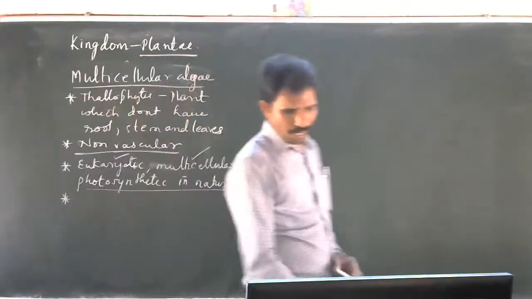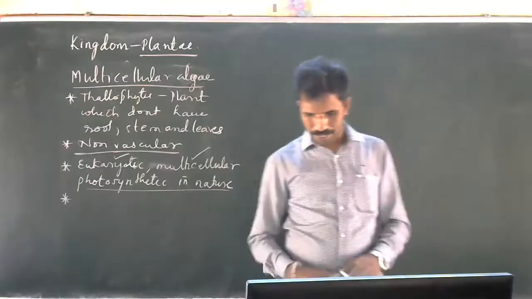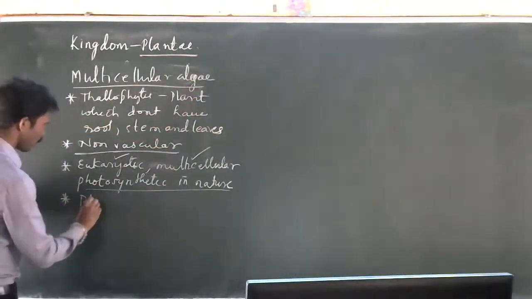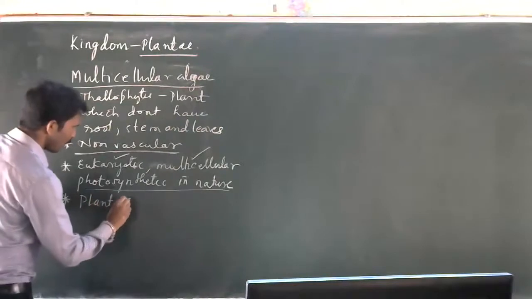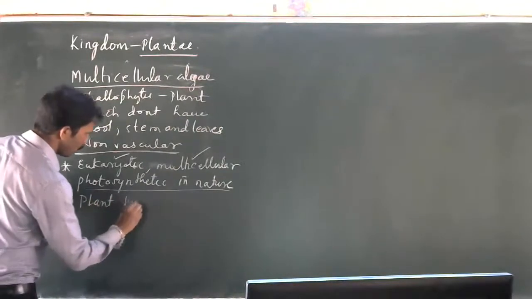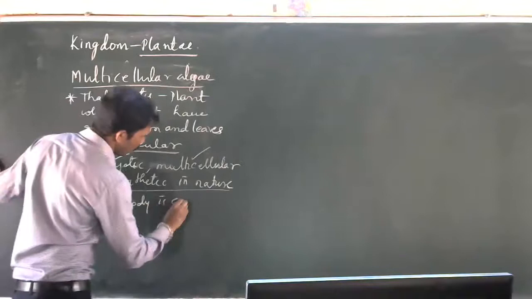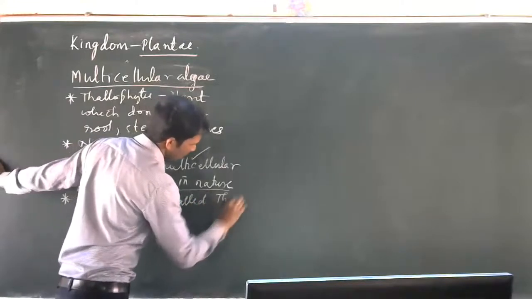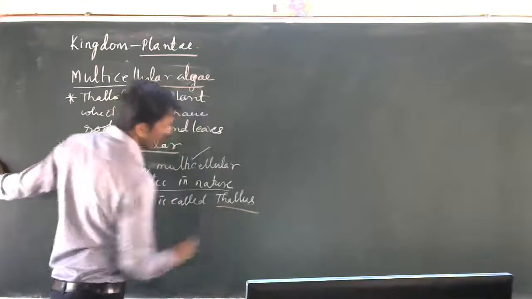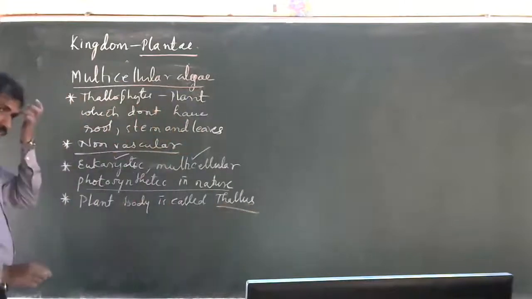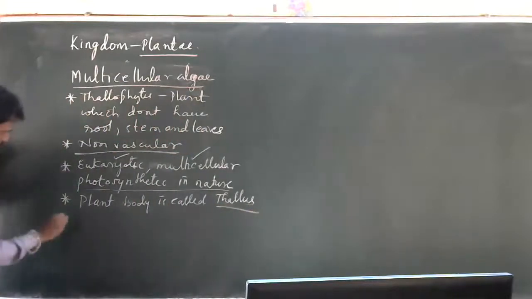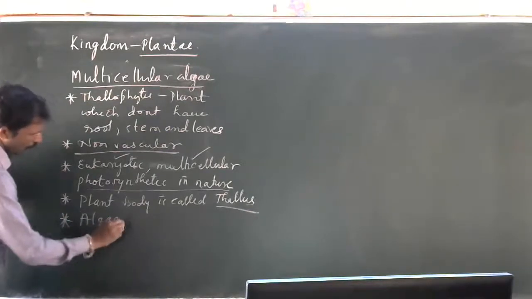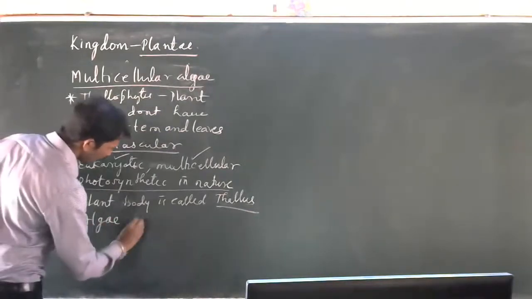In multicellular algae, the plant body is called thallus. Thallus means the plant body without root, stem, and leaves. Algae are filamentous.